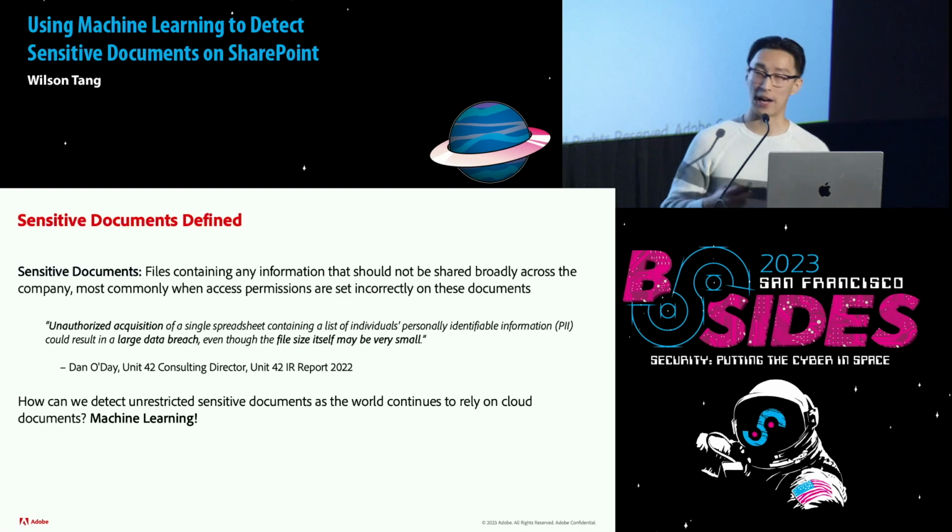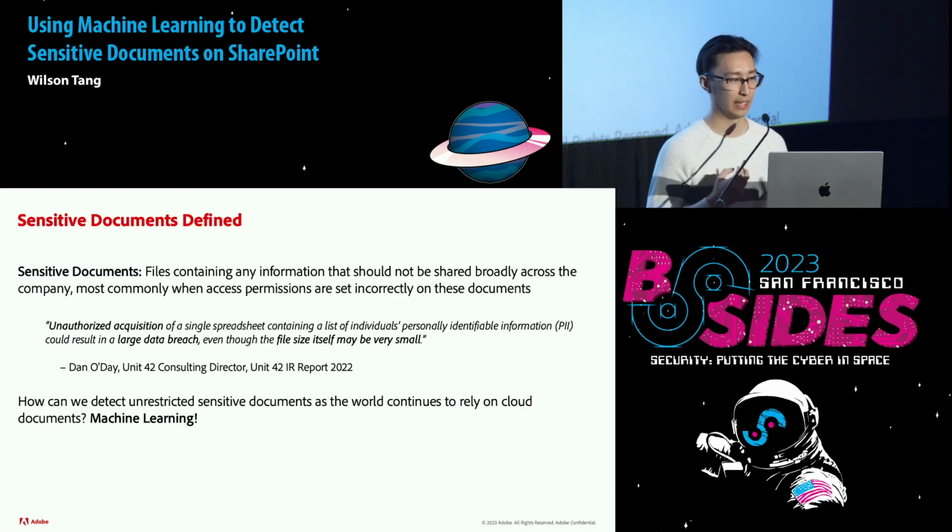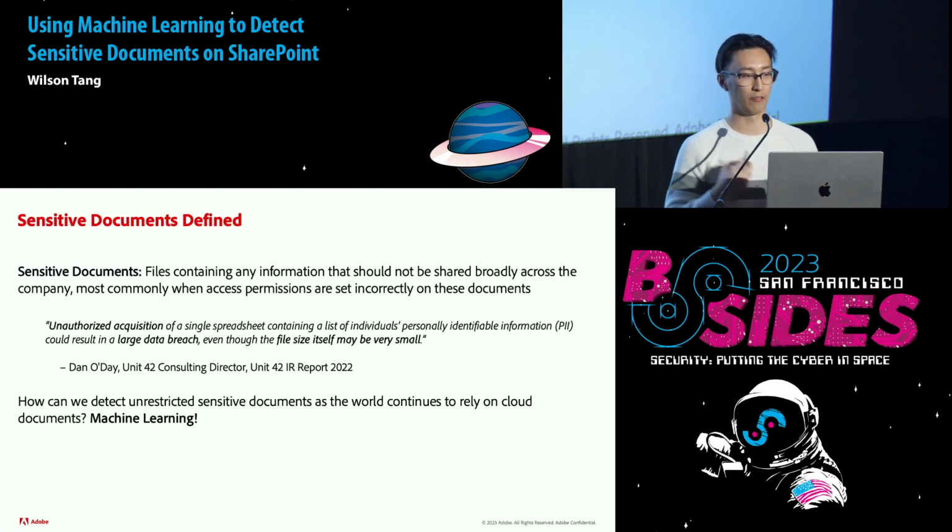So how do we define sensitive documents in this project? We define it by files containing any information that should not be shared broadly across the company, most commonly when access permissions are set incorrectly on these documents. So the first example I think of when I think of a sensitive document is a job offer.